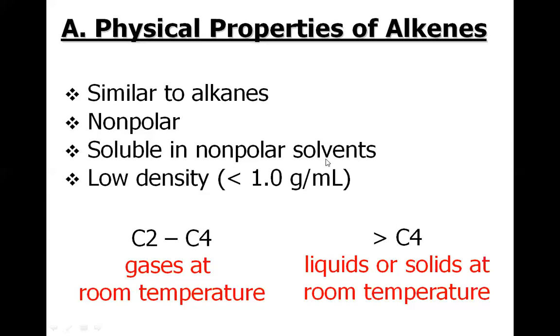As far as the physical properties of alkenes are concerned, they are very similar to the alkanes, that is, being nonpolar, soluble in nonpolar solvents, and having low density. The first three alkenes are gases at room temperature, and after the first three alkenes they start becoming liquids and solids at room temperature. Here I would like to add that the first member of the alkenes is ethene, because an alkene must have a carbon-carbon double bond. However, the first member of the alkanes is methane, that is CH4.